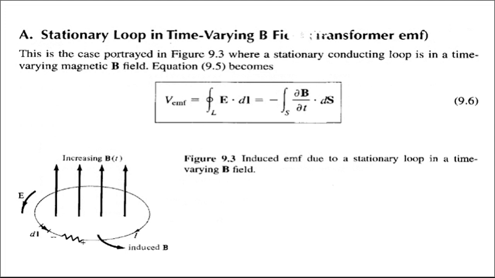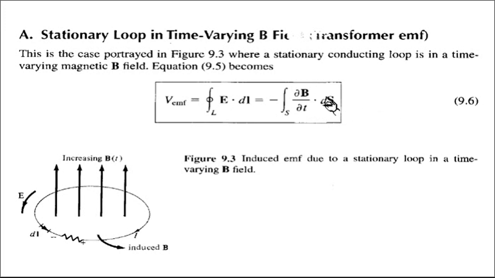Now a stationary loop in the time varying field is called a transformer EMF. You might not be able to see this, but this is a stationary loop in a time varying B bar field. It is also called transformer EMF. So we already know EMF is equal to the closed line integral of E bar dot dl bar, and now this minus dou by dou t is taken inside the integral, so it forms minus open surface dou B bar by dou t dot ds bar, which indicates this is the first Maxwell's equation.